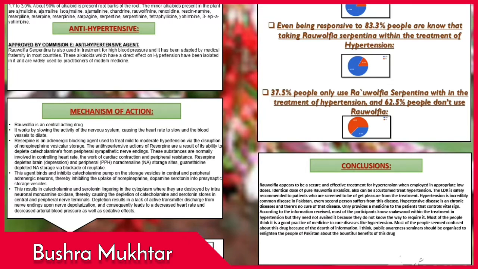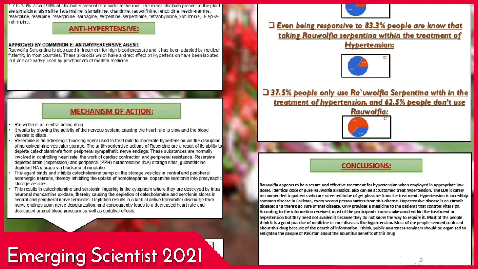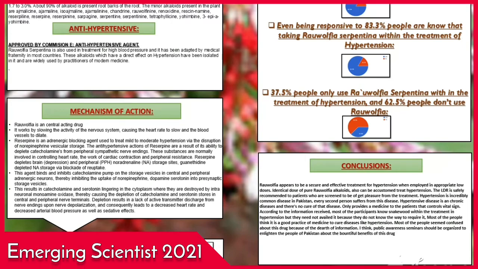This results in catecholamines and serotonin remaining in the cytoplasm, where they are destroyed by intraneuronal monoamine oxidase, thereby causing the depletion of catecholamine and serotonin stores in central and peripheral nerve terminals. Depletion results in a lack of active transmitter discharge from nerve endings upon nerve depolarization, and consequently leads to decreased heart rate and decreased arterial blood pressure, as well as a sedative effect.